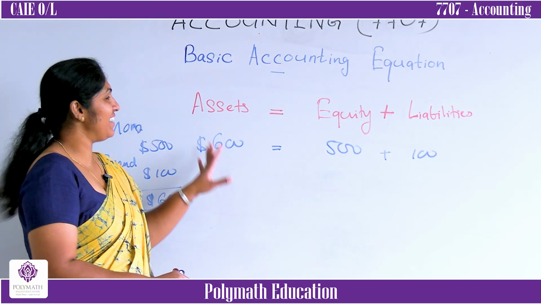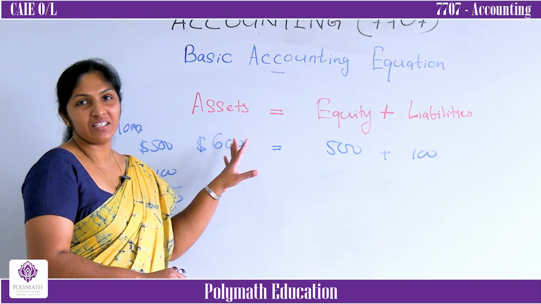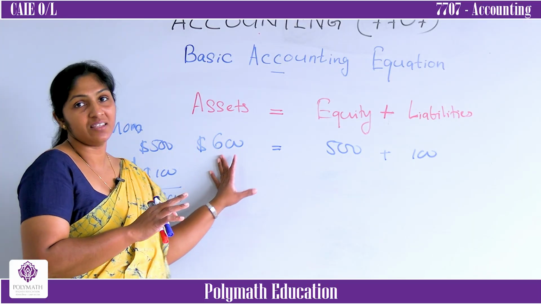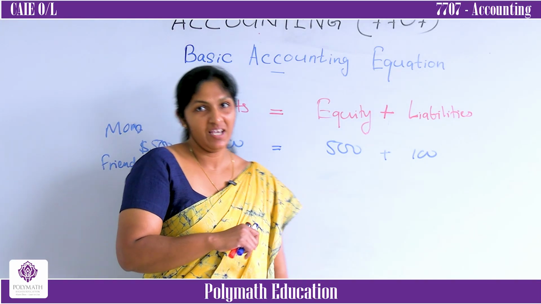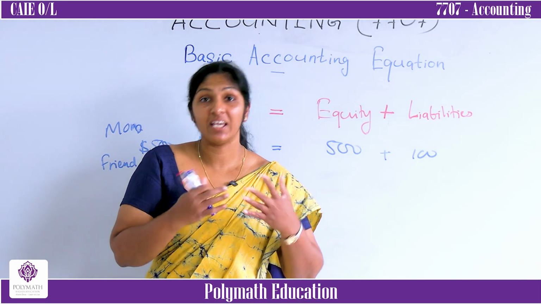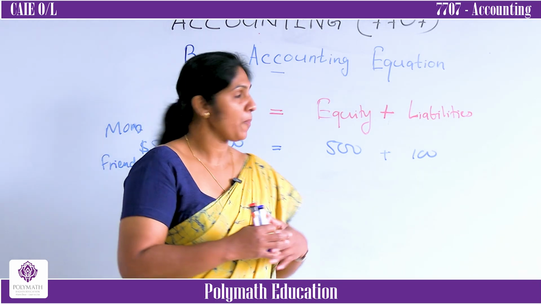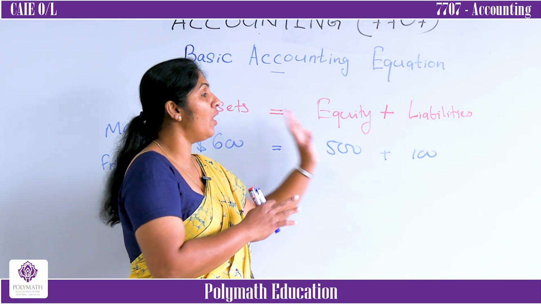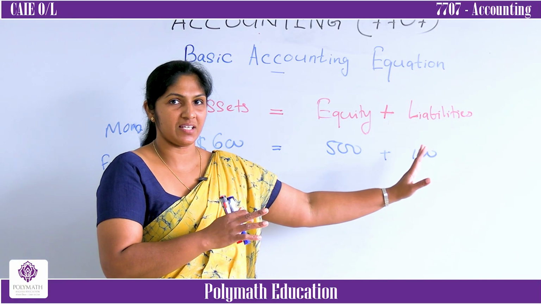Here, the relationship between the assets and the ownership of the assets is represented by the basic accounting equation. Again I am repeating. The relationship between the assets and the ownership of those assets.